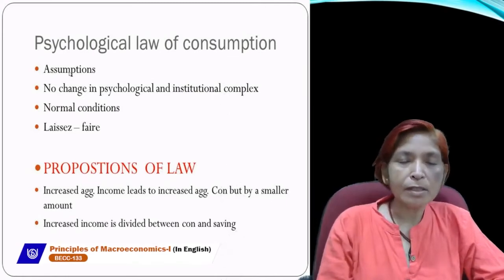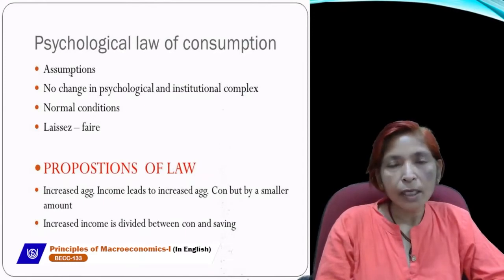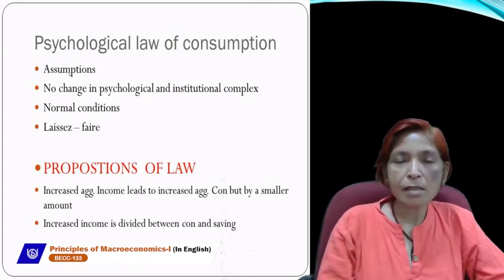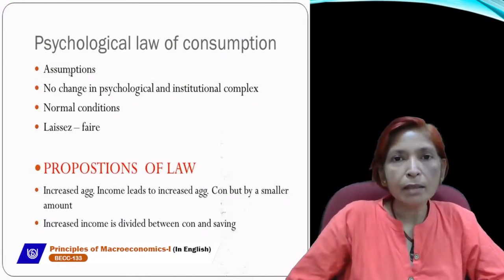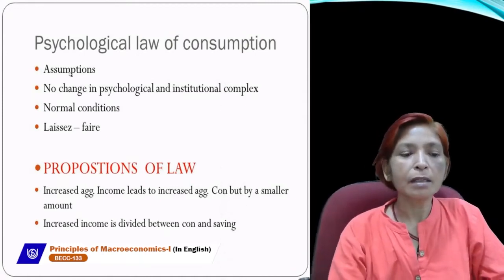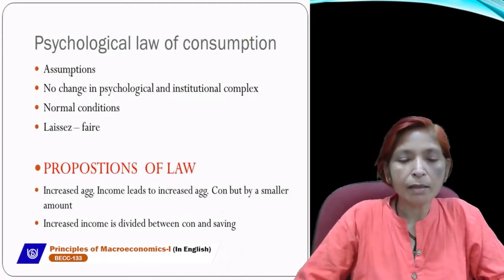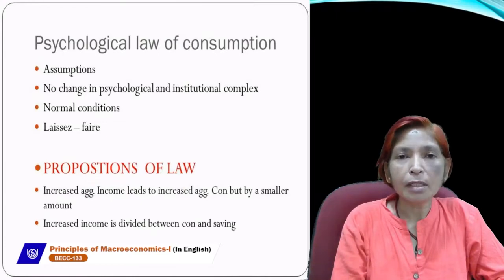The proposition of this law is increased aggregate income leads to increased aggregate consumption, but by a smaller amount. It means as income increases, consumption also increases, but not by the same ratio. Second is, further if income increases, then income will be divided into two parts. One is consumption and other is saving. So these are the two propositions of this psychological law of consumption.